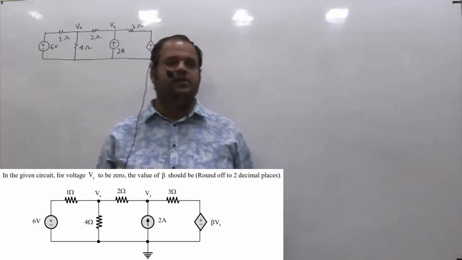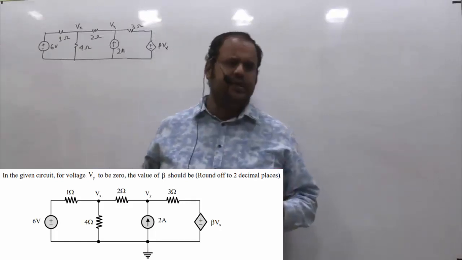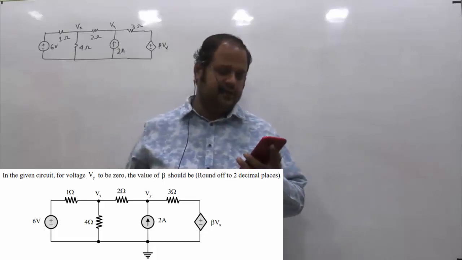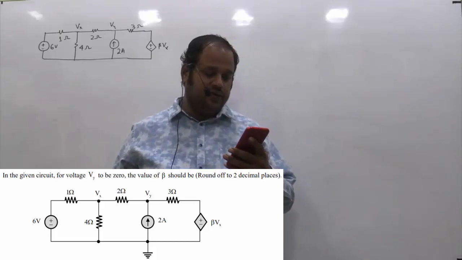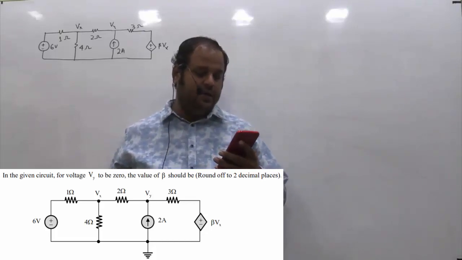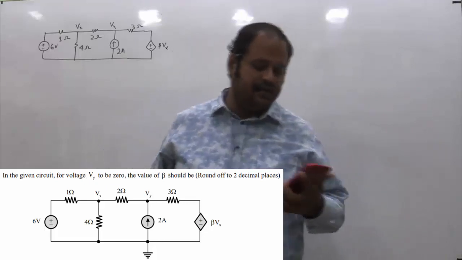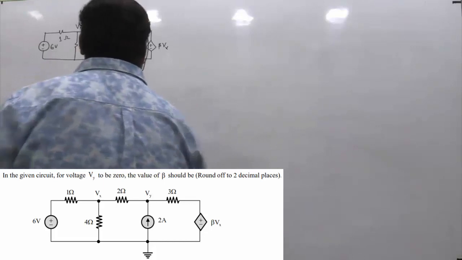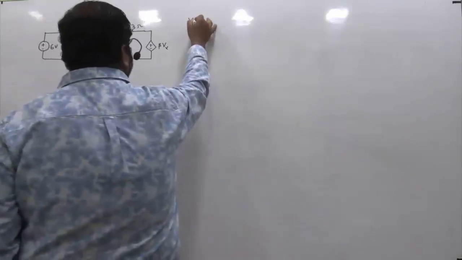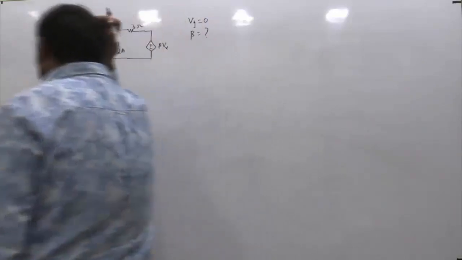This is one more question asked in GATE 2021 of electrical. This is from the network subject, from fundamentals of electric circuits. The given question is: in the given circuit, for voltage Vy to be 0, the value of beta, rounded up to 2 decimal places, is dash. So it is given that Vy will be 0, then what is the value of beta?